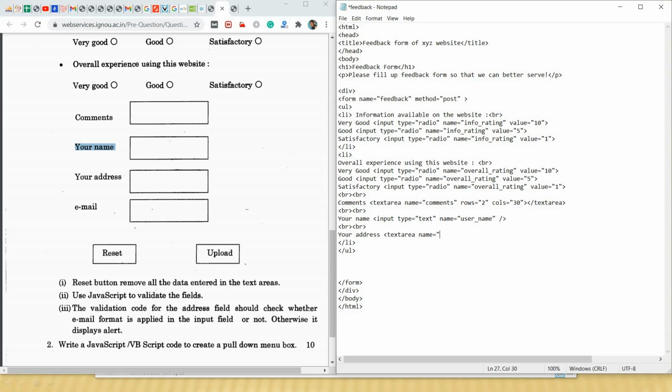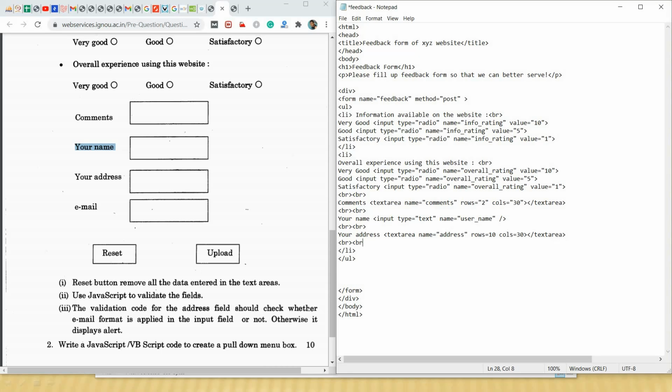We will give the name as address, and rows equal to 10, columns equal to 30. Then we are ending the text area tag.